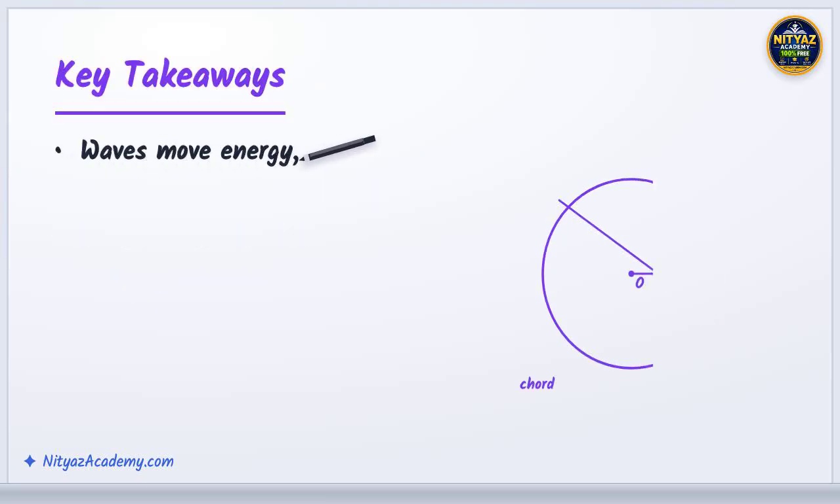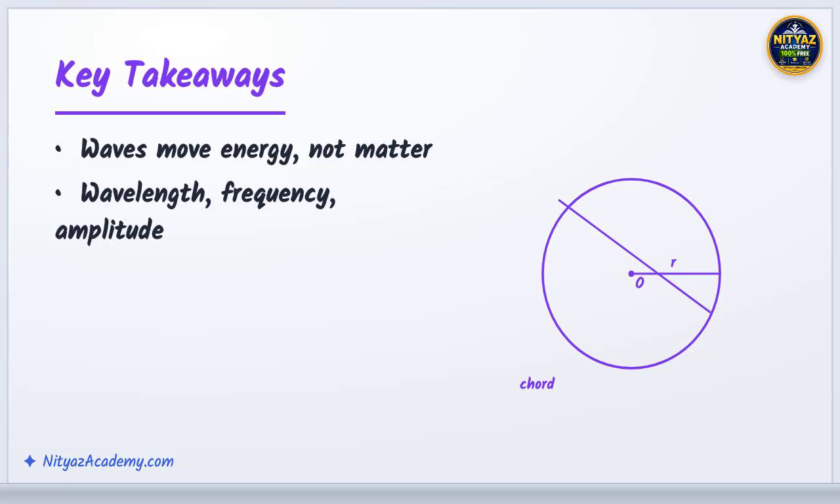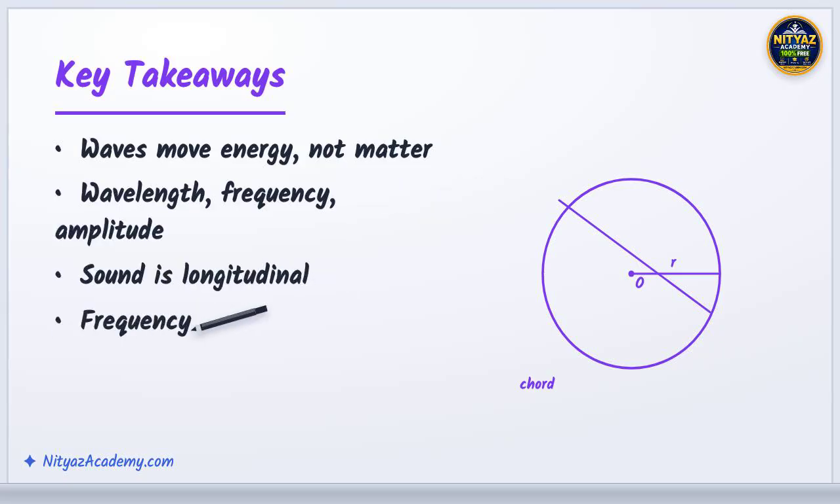Here's the wrap-up. Waves transport energy without transporting matter, described by wavelength, frequency, and amplitude. Sound is a longitudinal wave that needs a medium such as air. Its frequency sets the pitch we hear, and its amplitude sets the loudness. Waves can also reflect, giving us echoes. From guitar strings to canyon shouts, these few ideas explain every sound around you.